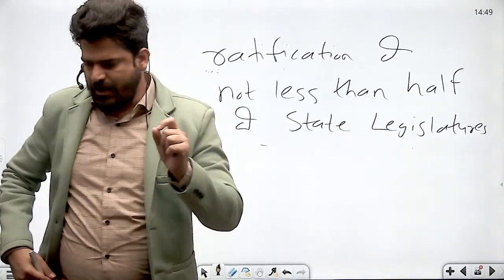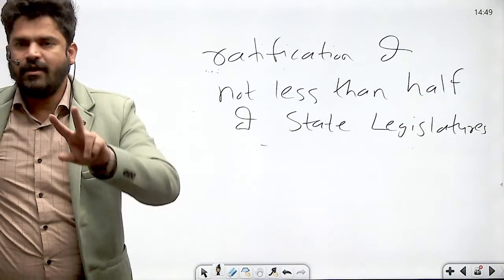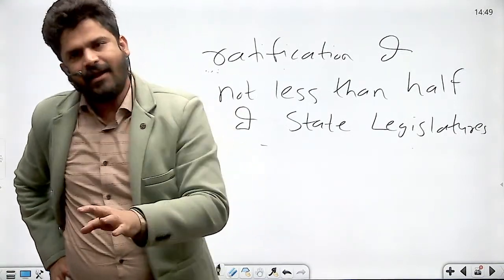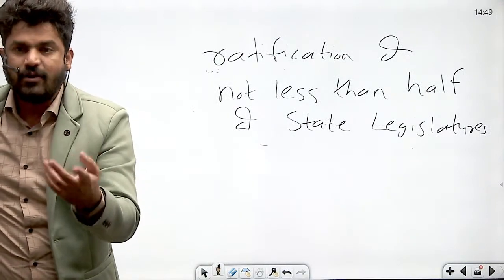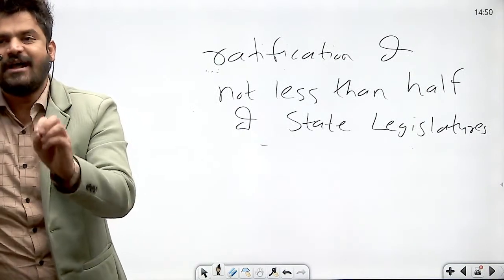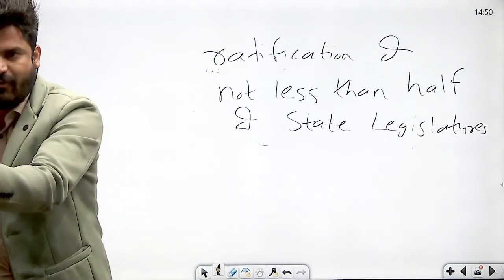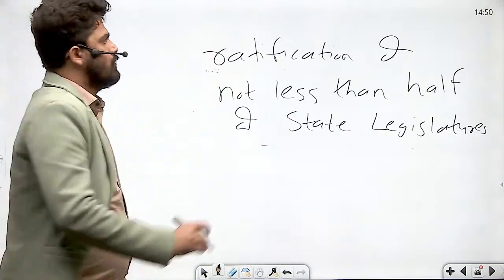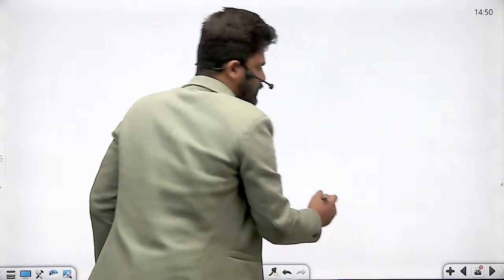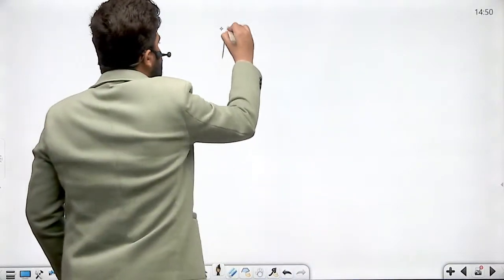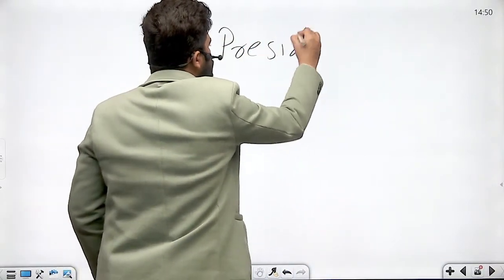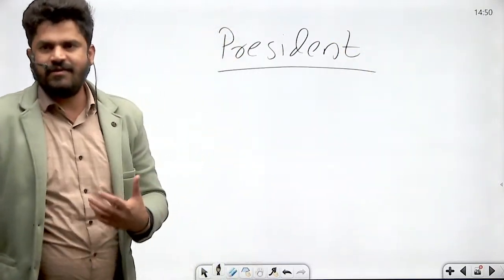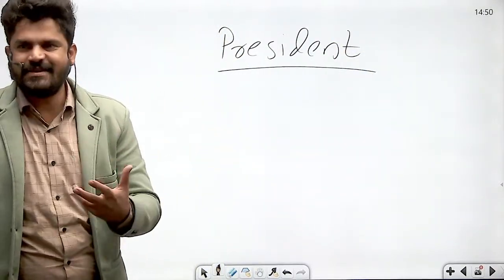After the constitutional amendment bill is passed by both the houses of parliament by special majority, and with ratification of not less than half of the state legislatures wherever required, the constitutional amendment bill is referred to the president. What are you saying without thinking, yaar? Use your brain a little. It irritates the teacher, no? Don't say wrong things.